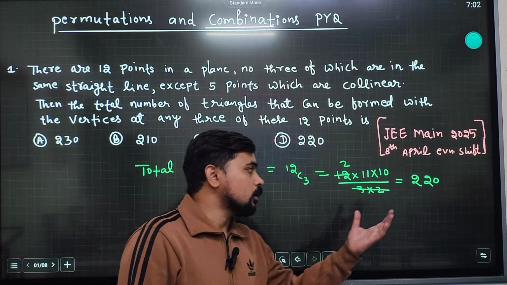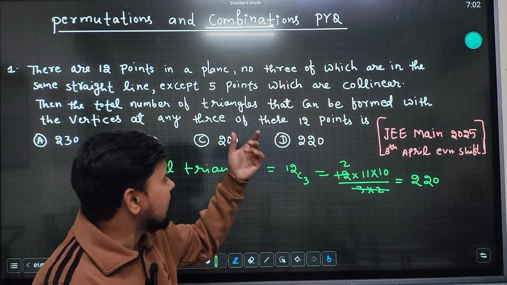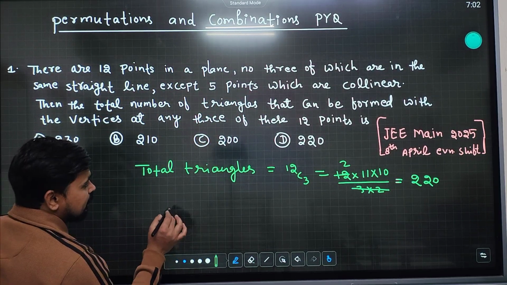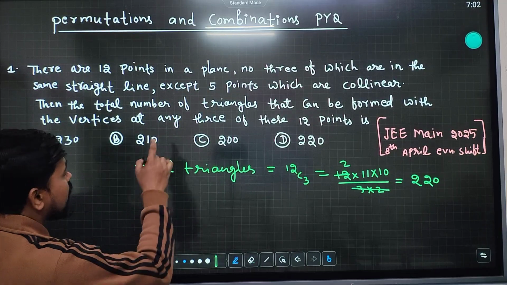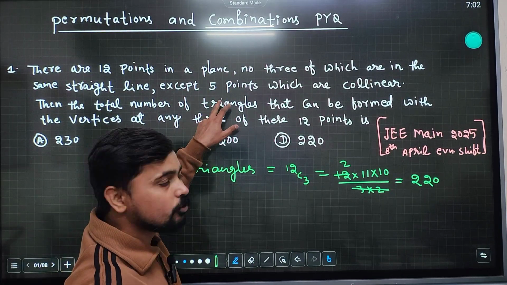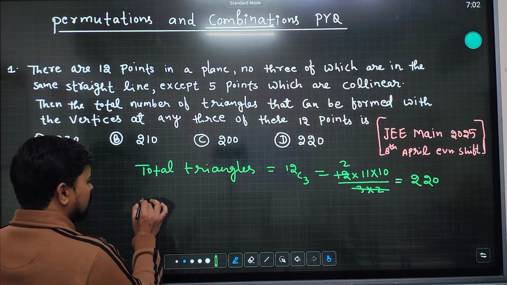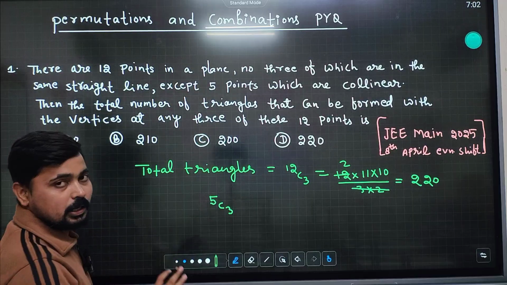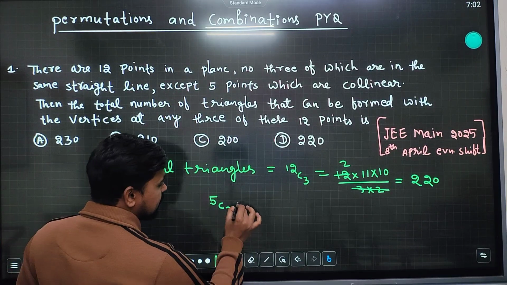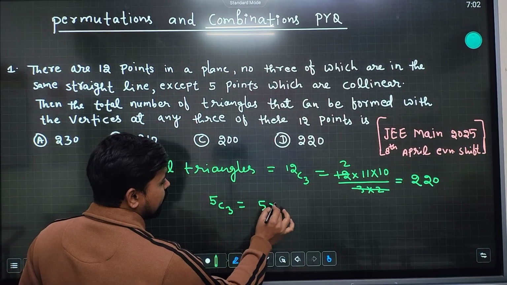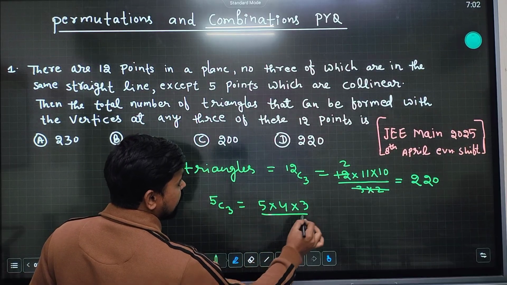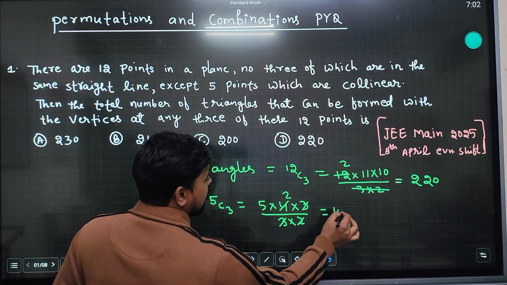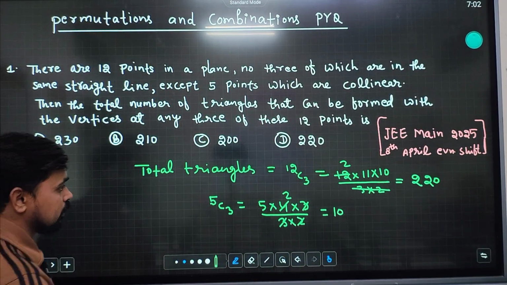Now we have counted in these 220 triangles those triangles which are from collinear points. So now with the collinear 5 points, we have to separate the triangles. We have to separate the triangles that have formed with the collinear points. With 5 points, we have counted 5C3. This is the count we have to separate. So how much is 5C3? 5 into 4 into 3 upon 3 factorial, that is 10. We have to subtract this 10 from 220.